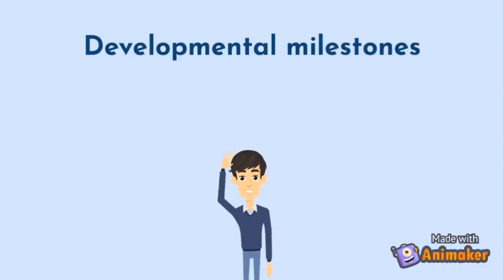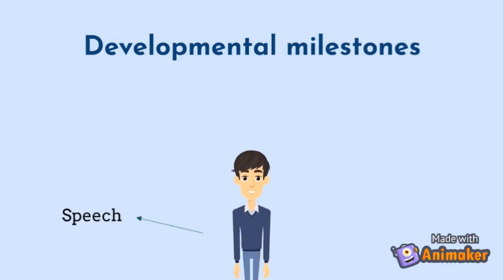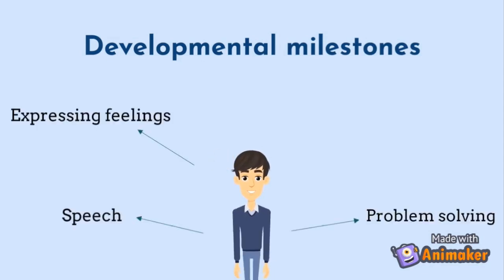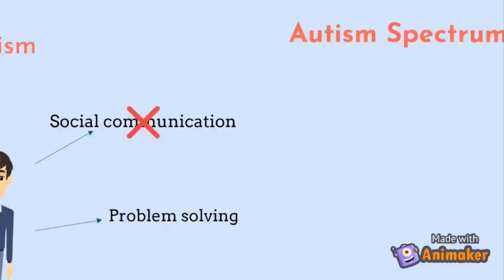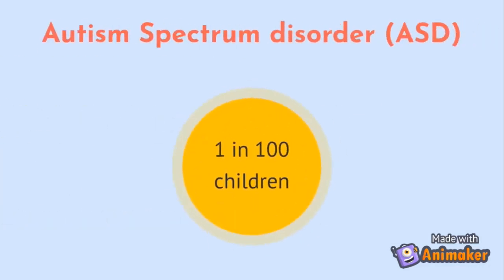Almost all individuals develop behaviors and physical skills around the same time. For example, children start expressing their feelings and develop social communication within the first year of age. However, when a child is unable to develop some of these particular skills, it may be referred to as a neurological disorder called autism. Autism spectrum disorder is a complex neurodevelopment disorder that affects 1 in 100 children in Australia.